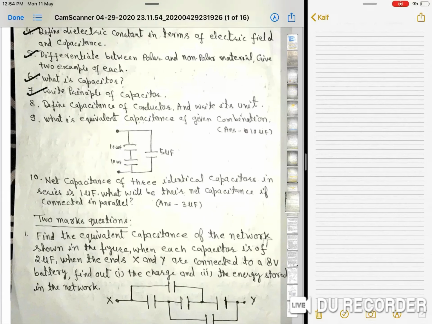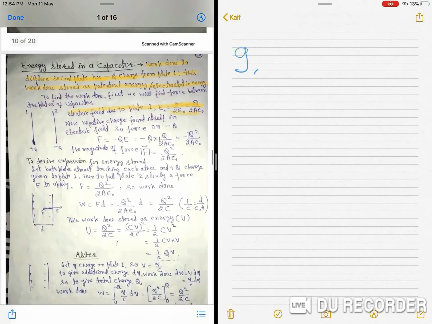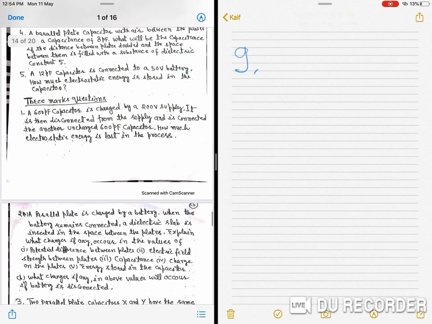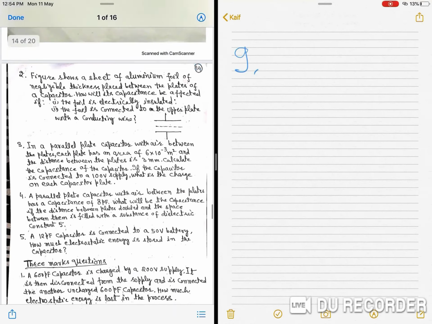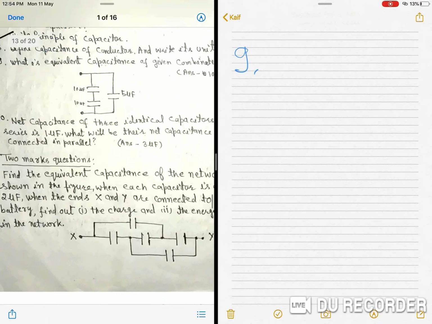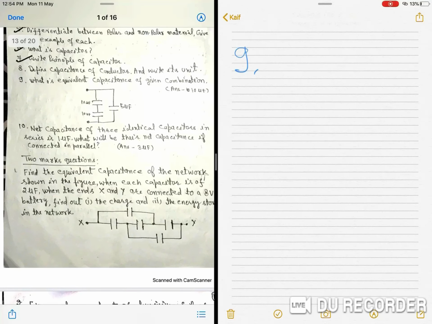What is the equivalent capacitance of a given combination? Question number 9: there are two capacitors, 10 microfarad and 10 microfarad, in series.